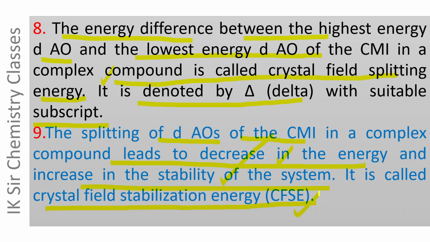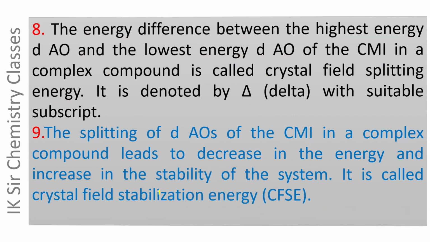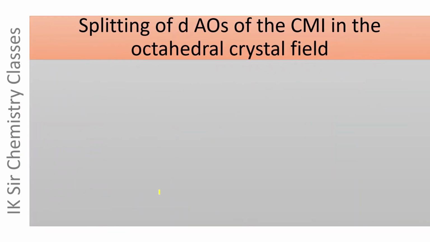CFSE. The splitting of d atomic orbitals of the central metal ion leads to decrease in energy and increase in stability of the system, and it is known as crystal field stabilization energy. Splitting of d atomic orbitals of the central metal ion in the octahedral crystal field.